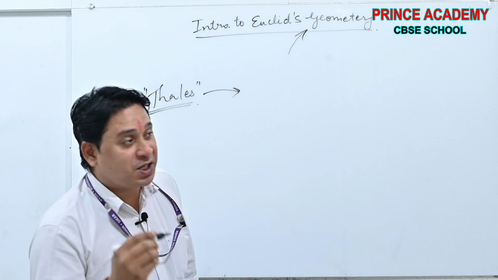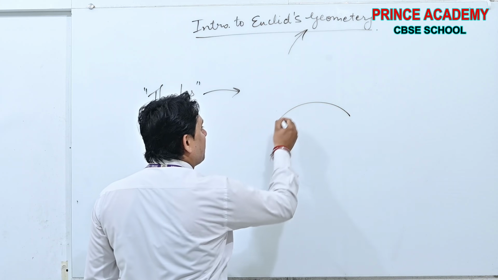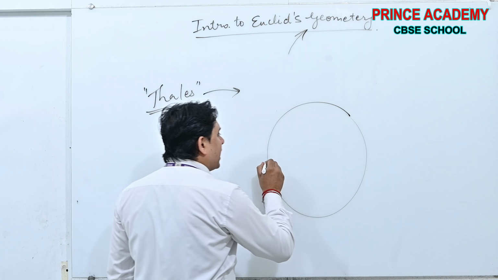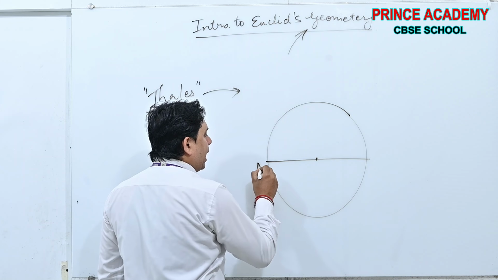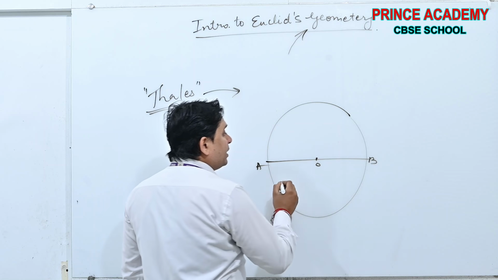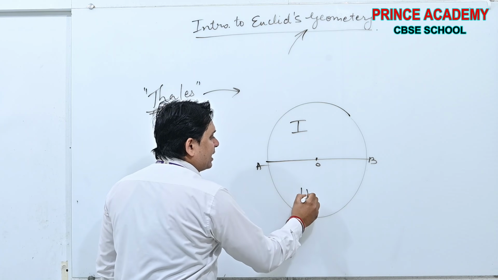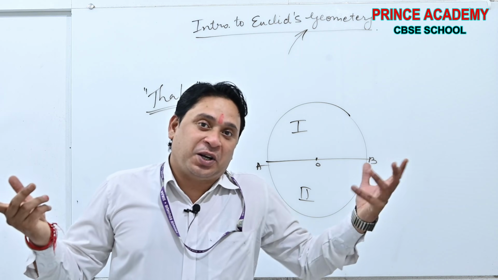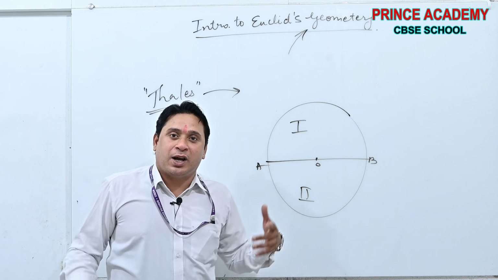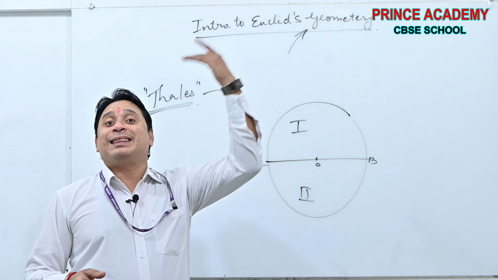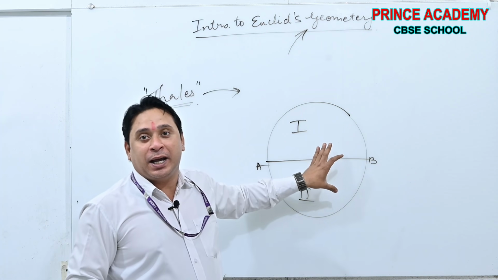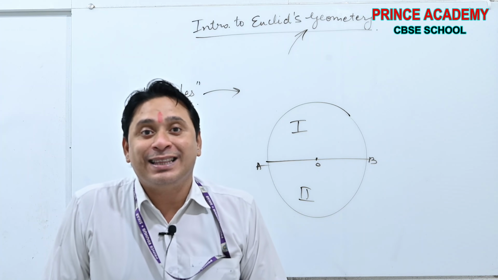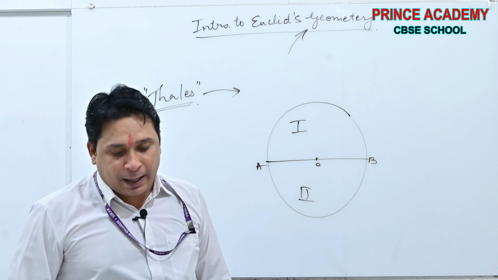A circle is there, and if we draw the diameter, the diameter divides the circle into two parts. You will say, sir, it is already known, it is understood. But at that time it was not understood beta. It was the first written proof in geometry, given by Thales.